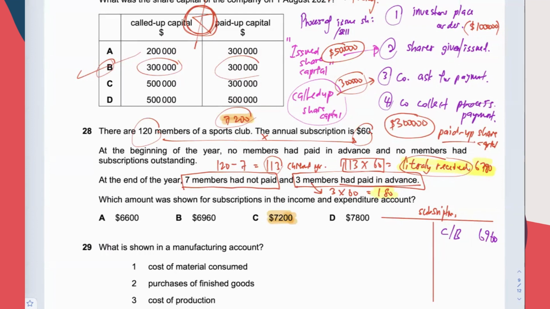They have given you the closing balance, right? So this is the closing balance, 180. Some members who prepay... 7 members have not paid for the current year. 7 times 60. So 420.